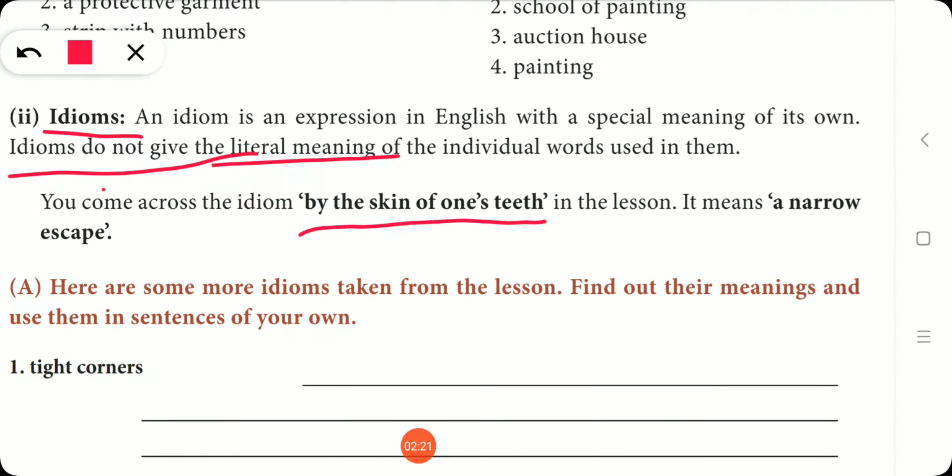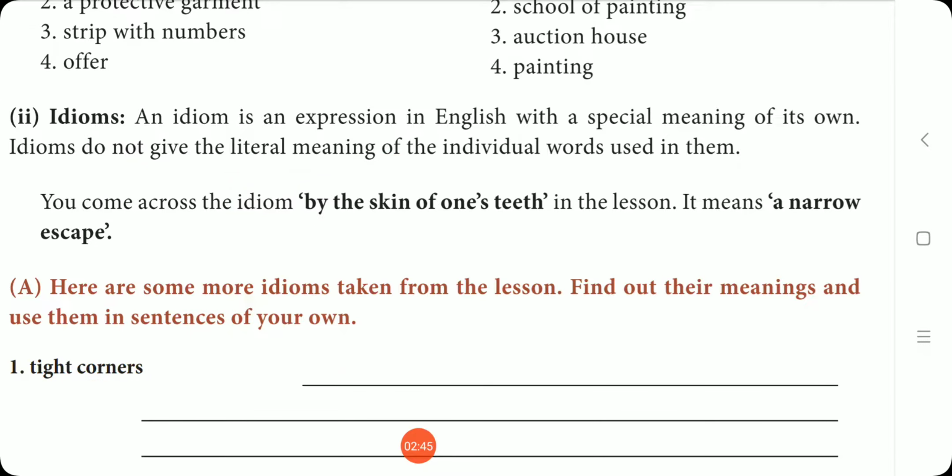Okay, but idioms will not give the original meaning. So by the skin of one's teeth, what is that? So here by the skin of one's teeth, it means someone's skin and a part of the teeth. Okay, so that is the original meaning of this. So see this tight corner, a corner that is tight, that is the original meaning of these words. That is called literal meaning. Okay, but idioms will not give the literal meaning. It will give the figurative meaning.